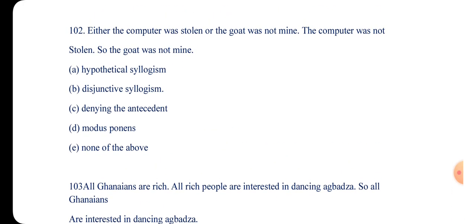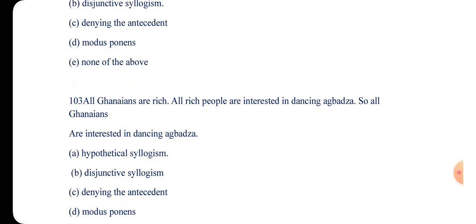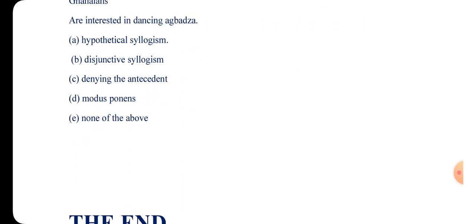So either the computer was stolen or the goat was not mine. The computer was not stolen, so the goat was not mine. This is also a disjunctive syllogism. Let's look at the last question.